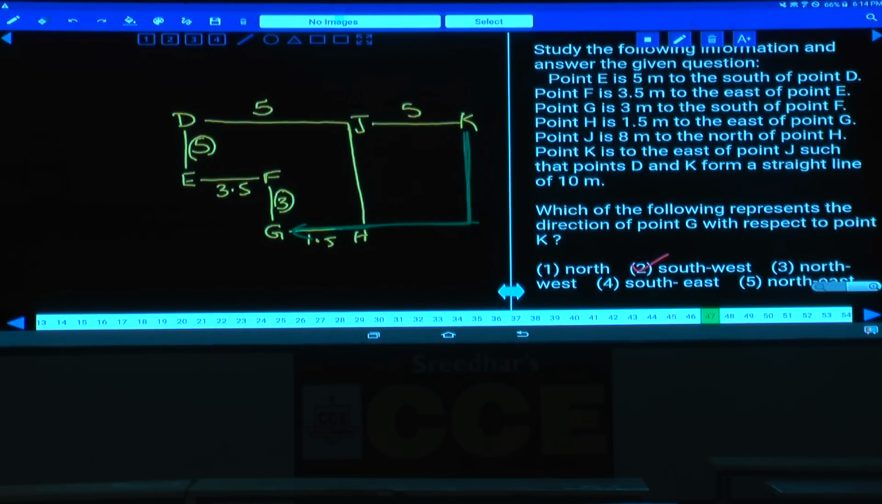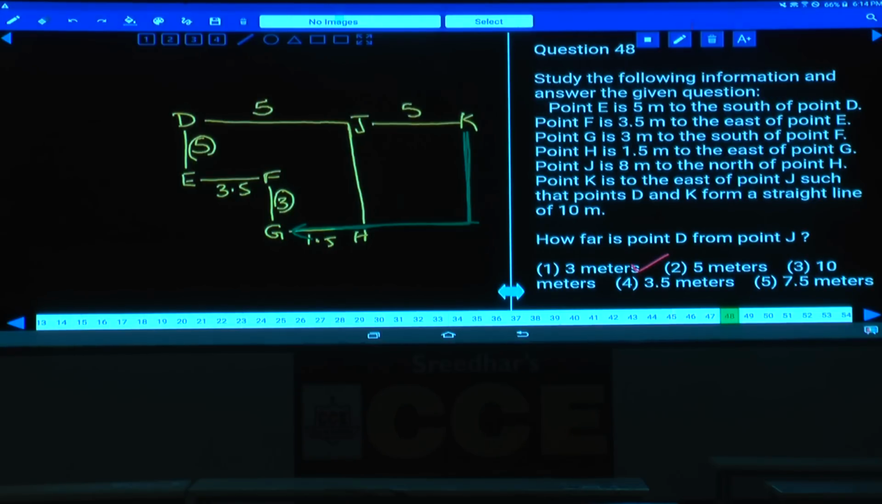Then next one, question number 48. How far is point D from point J? Yes, D, what is the distance here? Distance is 5 meters. 5 meters, and it is given in choice 2.